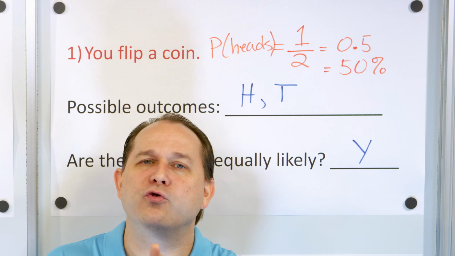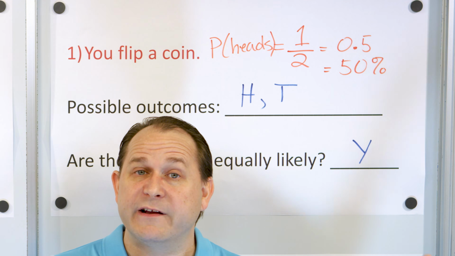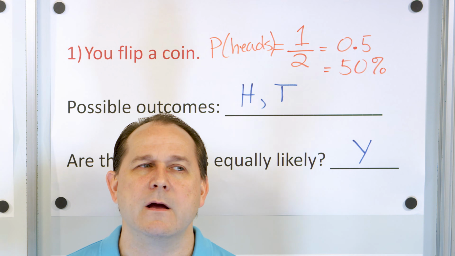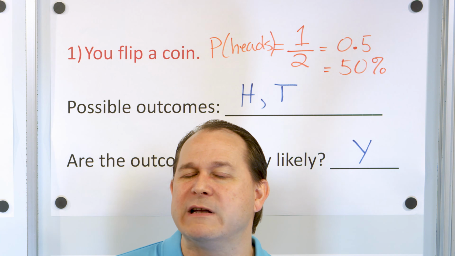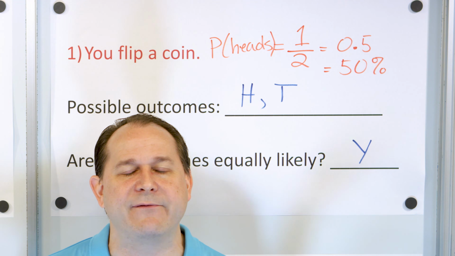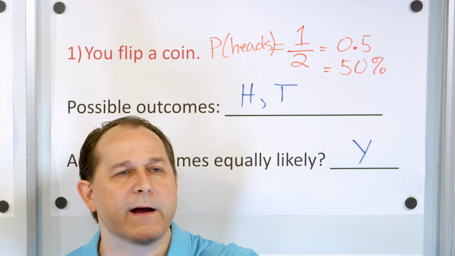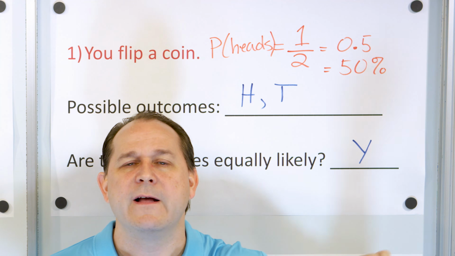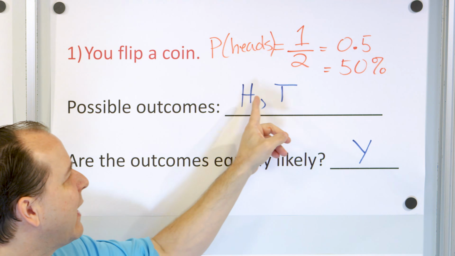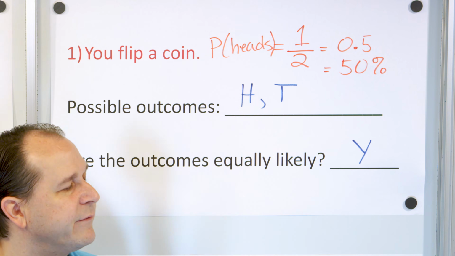But as I increase the number of trials, if I go to 1,000 trials, then I should expect 500 heads and 500 tails, half and half. That's what the probability is telling me. But I might actually get more like 499 heads and 501 tails. But you see, it's getting closer to half and half. If I run this experiment a trillion times, if I approach an infinite number of trials, the more trials I do, the closer and closer I expect to see heads coming up half the time and tails coming up half the time.